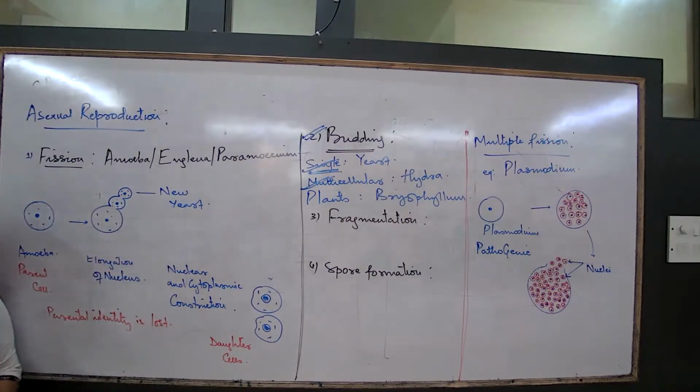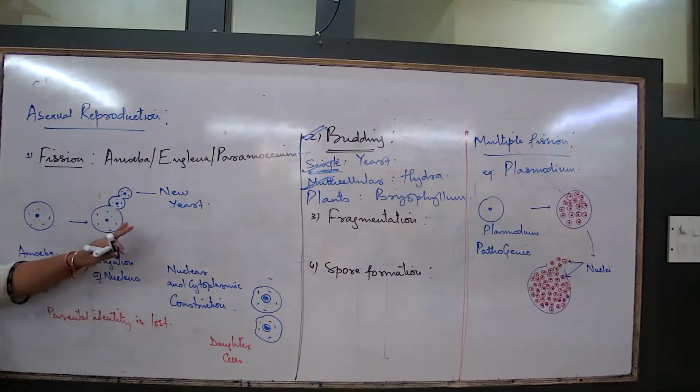It is a method of asexual reproduction. So first of all, we talk about the animal types. I gave you one example of the yeast. Yeast also shows budding. A chain of buds can be formed.